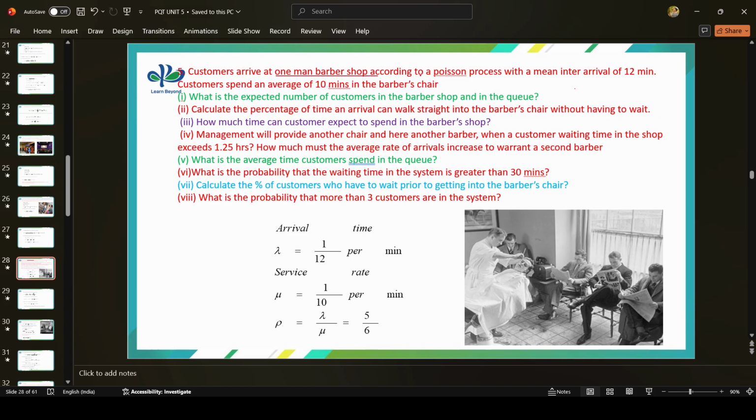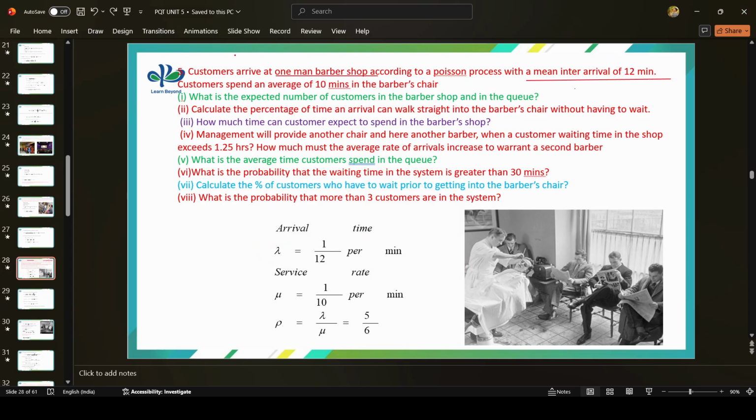One thing is clear. Next, we have to see the arrival rate. The mean inter-arrival time of the customers is 12 minutes, so every 12 minutes one customer is arriving at the barber shop. So lambda can be taken as 1 divided by 12 per minute. Next we will see the service rate.